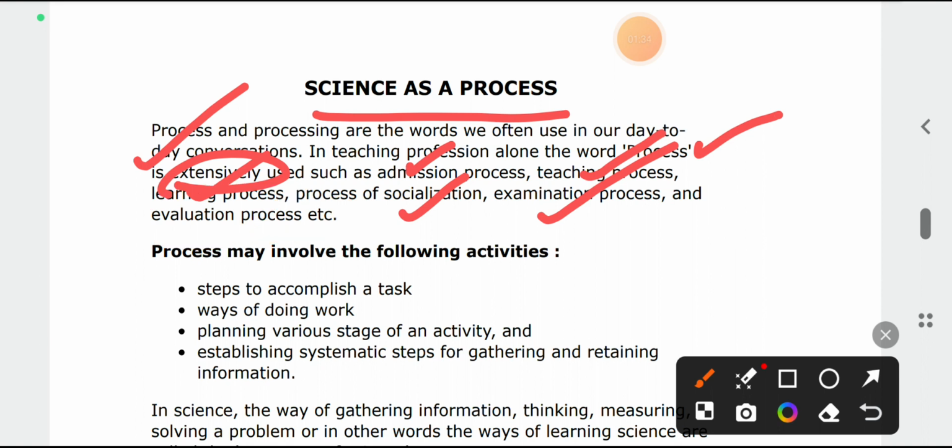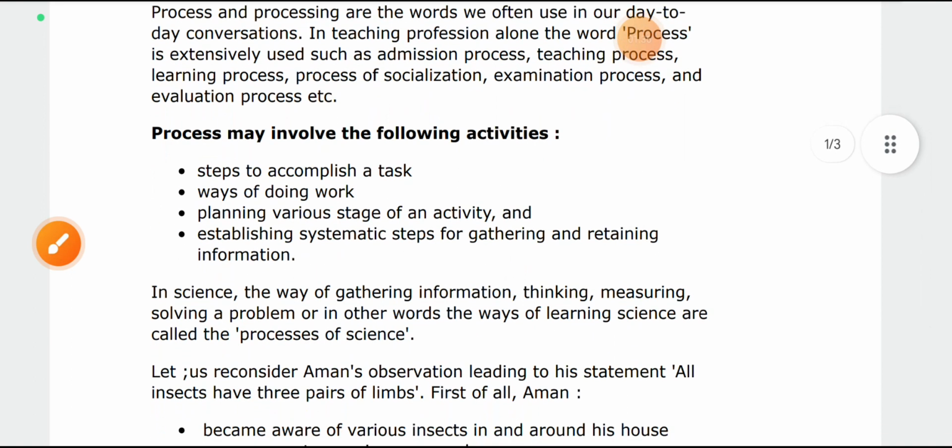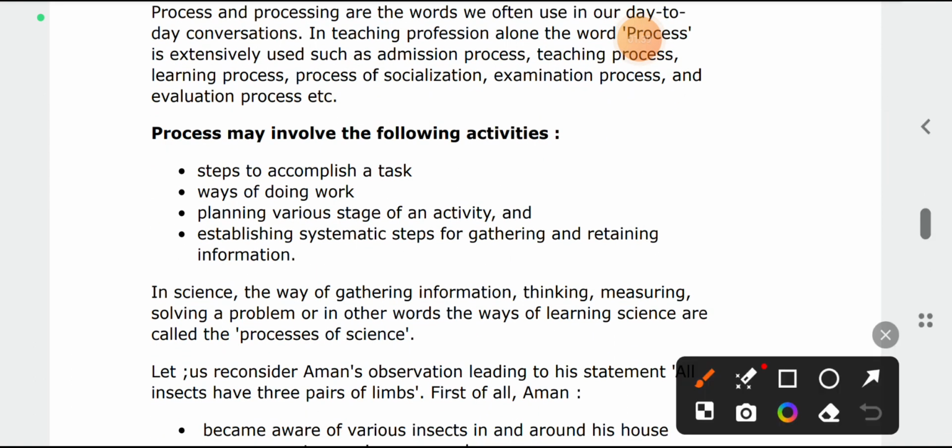Now come to this point. A process may involve the following activities: steps to accomplish a task, some task is given to you and you accomplish it, a way of doing work, planning various stages of activity, and establishing systematic steps for gathering and retaining information.